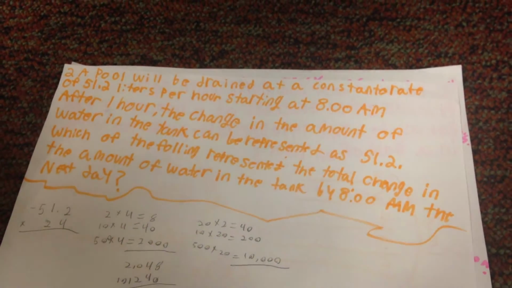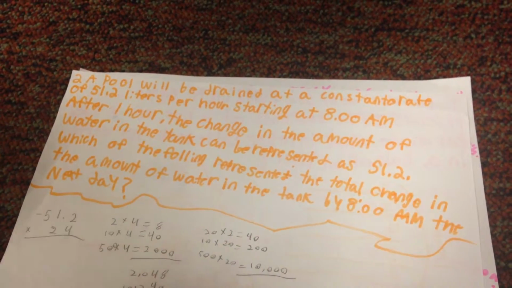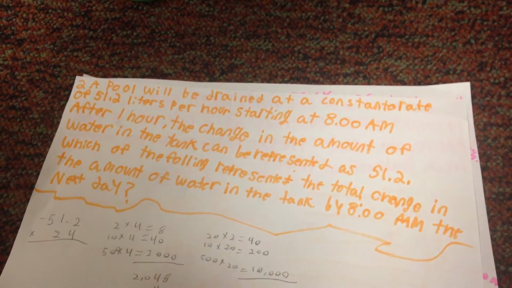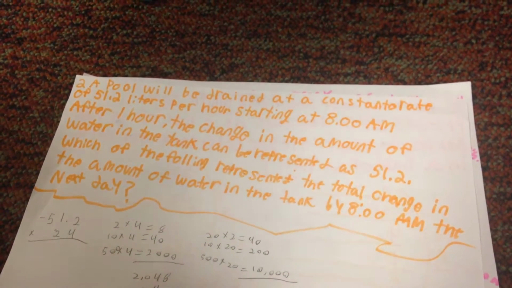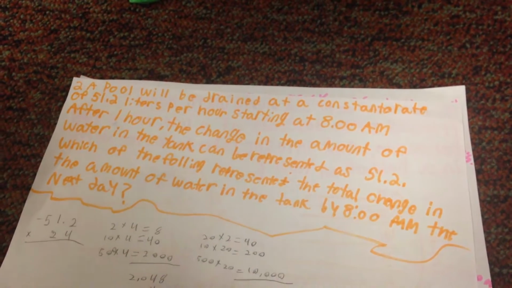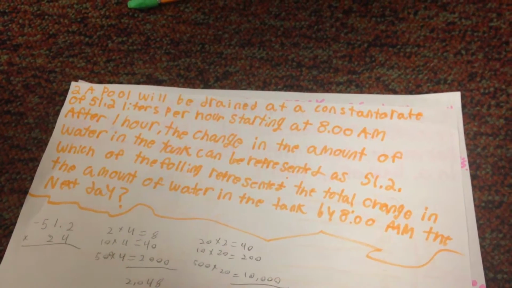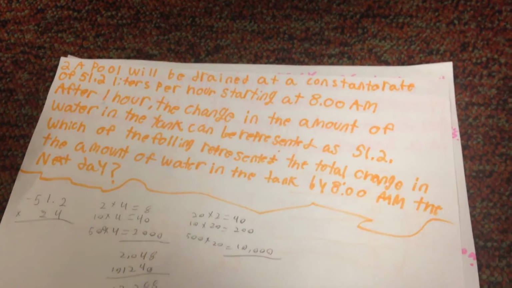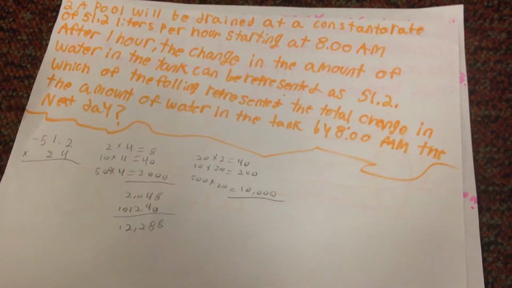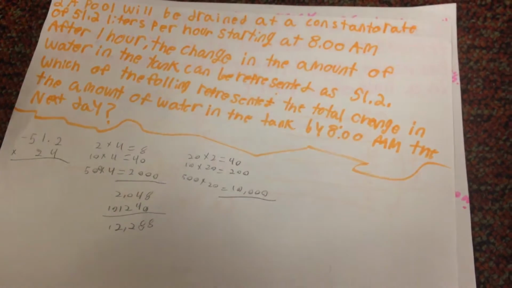A pool will be drained at a constant rate of 51.2 liters per hour, starting at 8 a.m. After 1 hour, the change in the amount of water in the tank can be represented as negative 51.2. Which of the following represents the total change in the amount of water in the tank by 8 a.m. the next day? It says 8 a.m. and 8 a.m., which is 24 hours. So you do 51.2